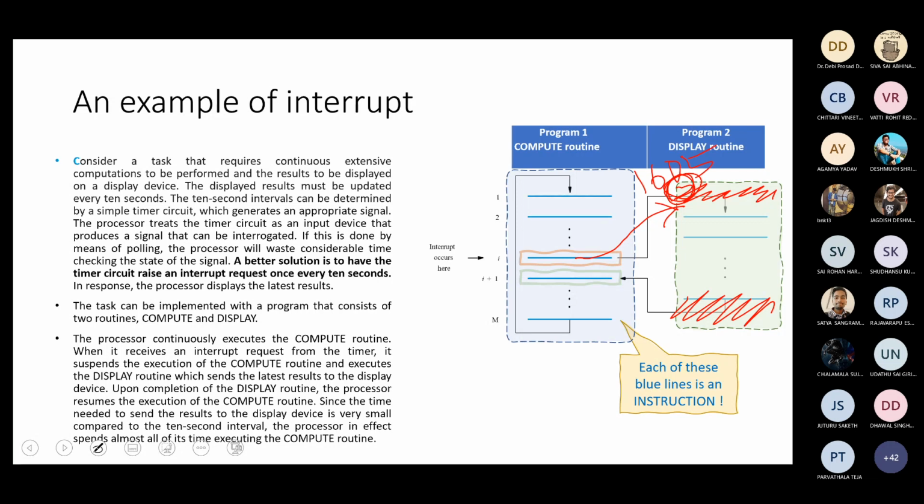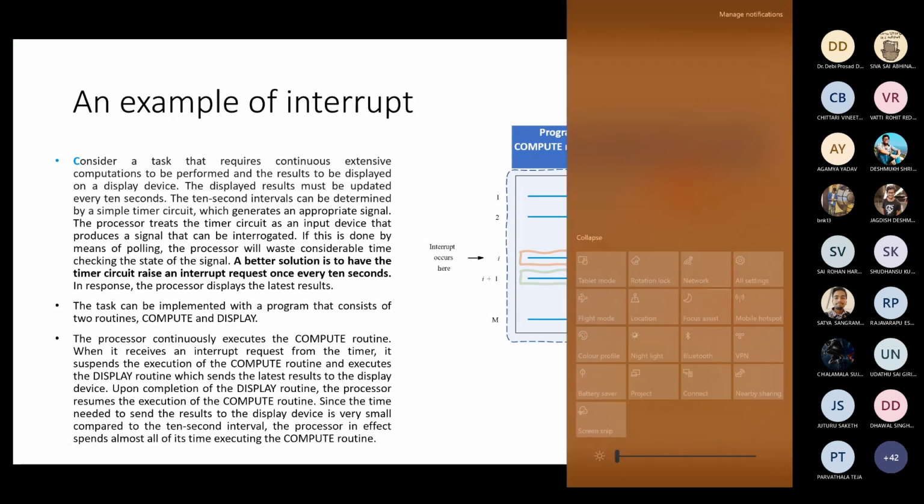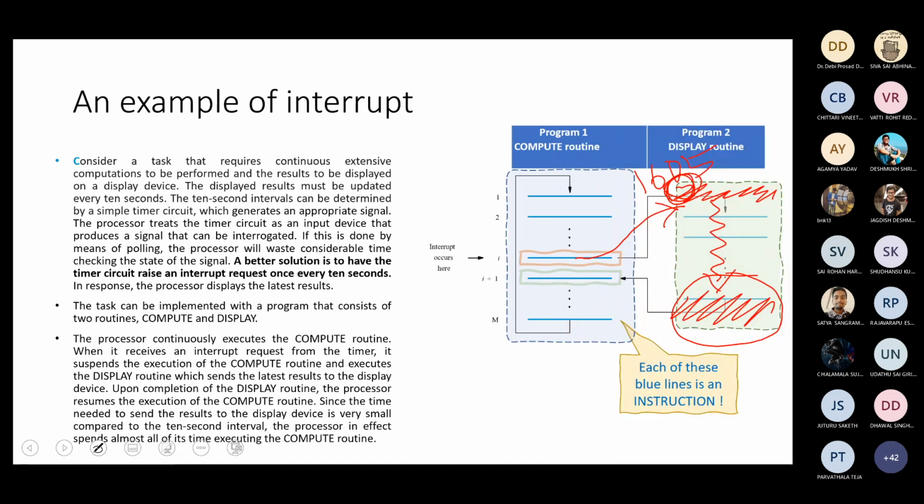But the problem is that as it executes like this, unless you put something special out here, it's not going to come back here. So what is going to happen? It's going to drop off. It's going to execute like this and drop off the edge of the program. And where it will go, you don't know. So you have to stop it at this point and say, hey, now this part is over. Go back and do what you were doing.